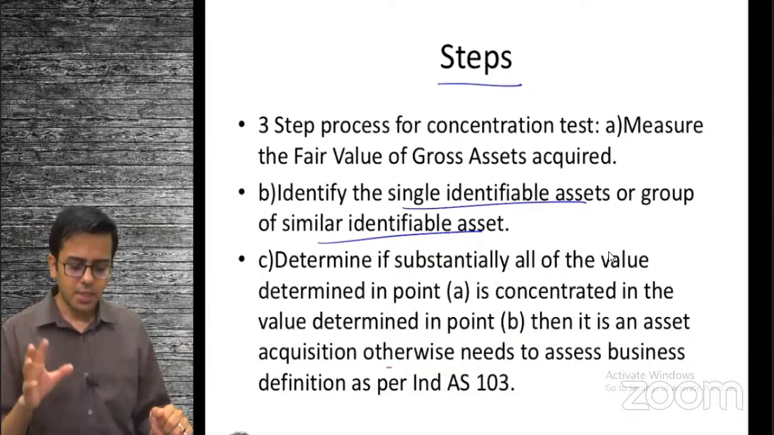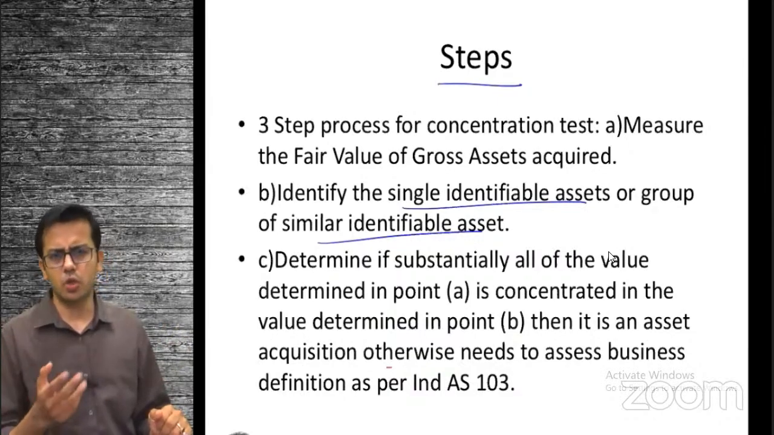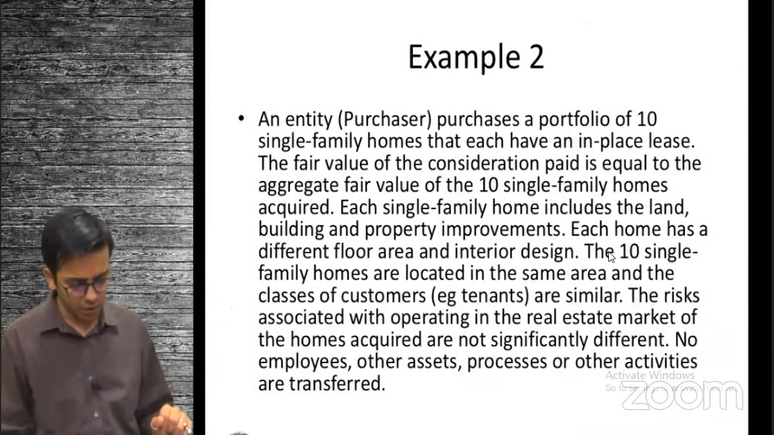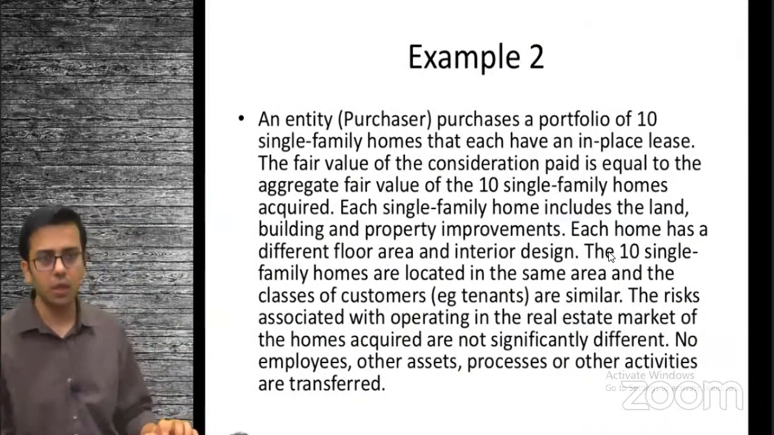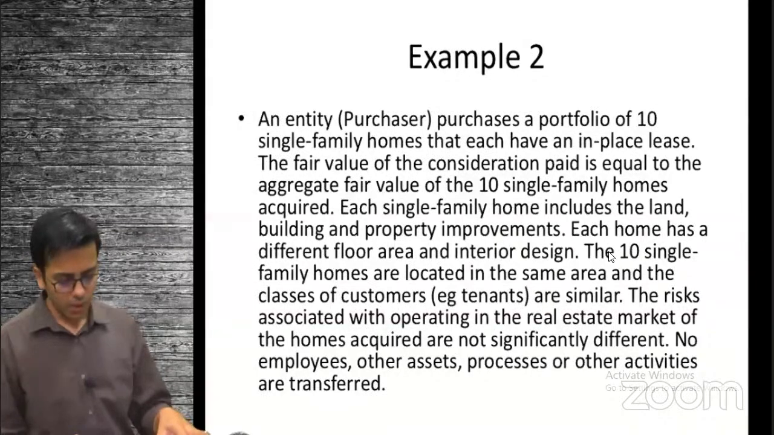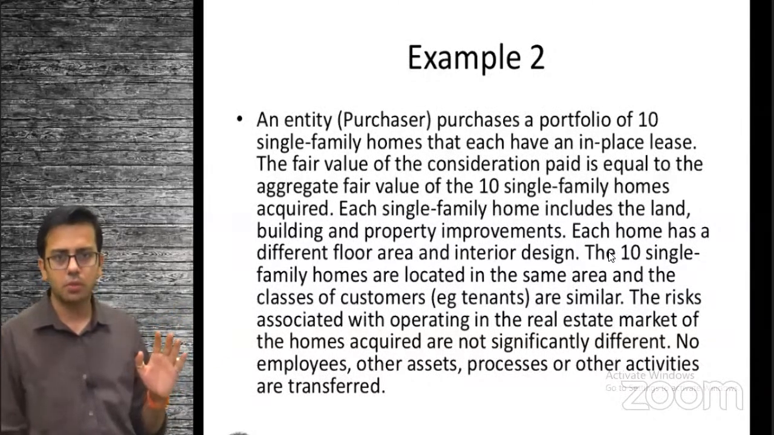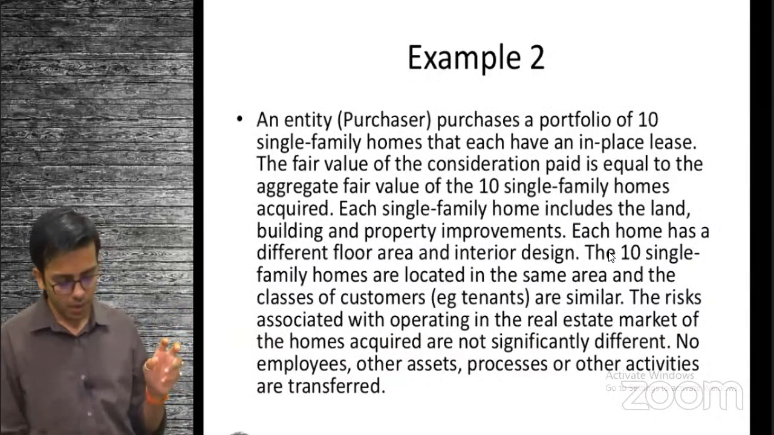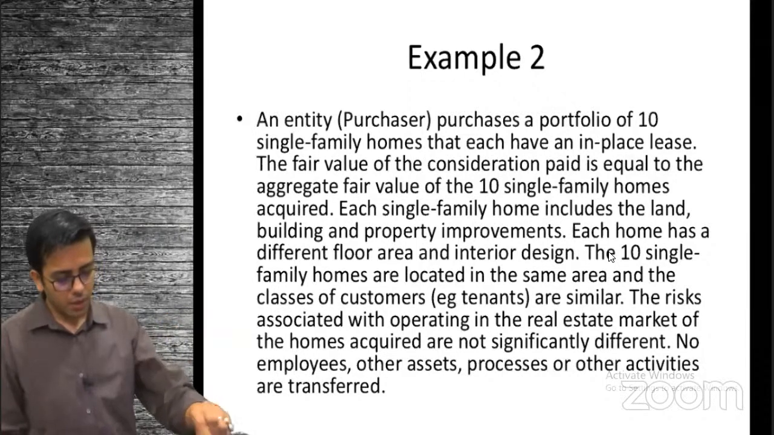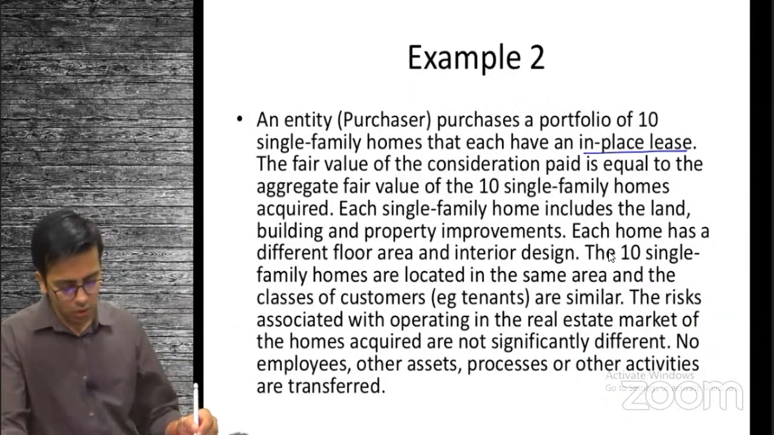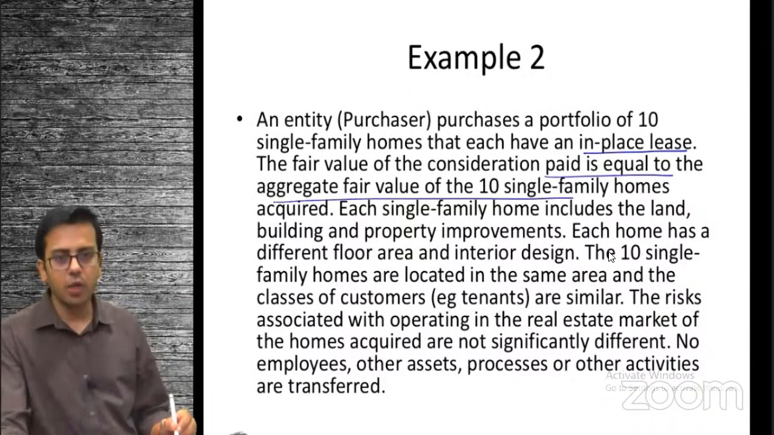The assets having similar risk and rewards are considered to be a similar identifiable asset. We have an example related to similar identifiable assets. You will need to check out example 2. Example 2: an entity purchases a portfolio of 10 single family homes that each have an in-place lease. These houses are leased out. The fair value of consideration paid is equal to the aggregate fair value of these 10 homes.